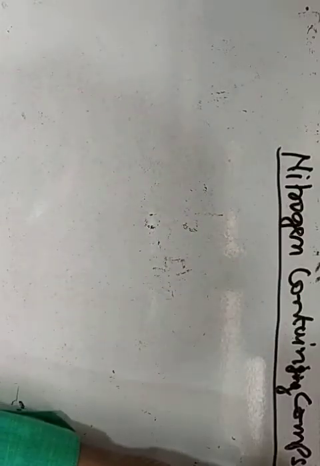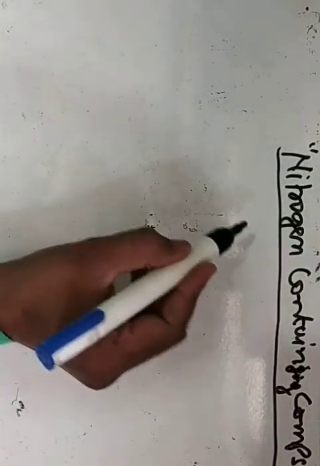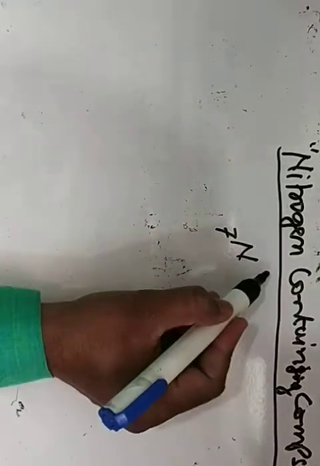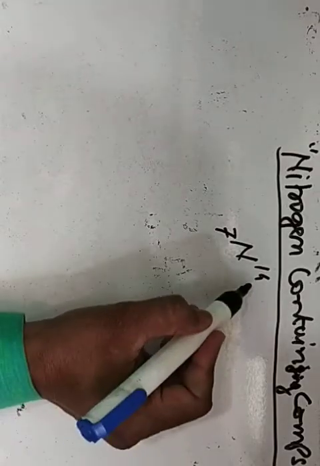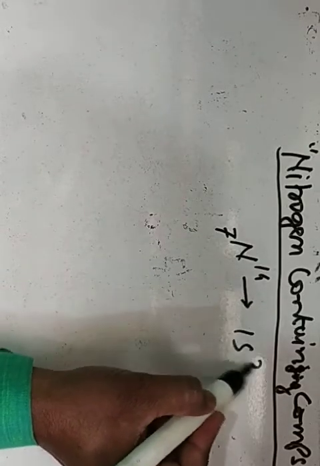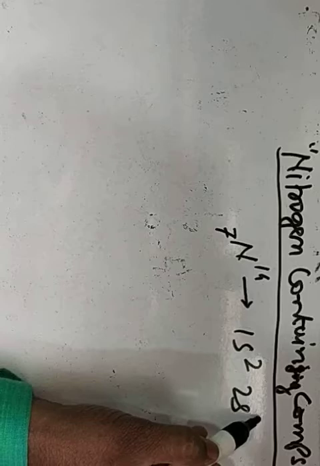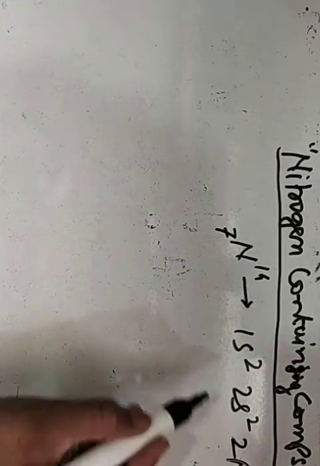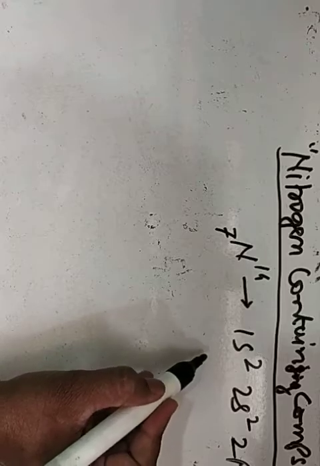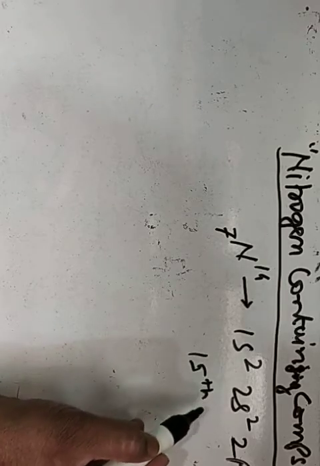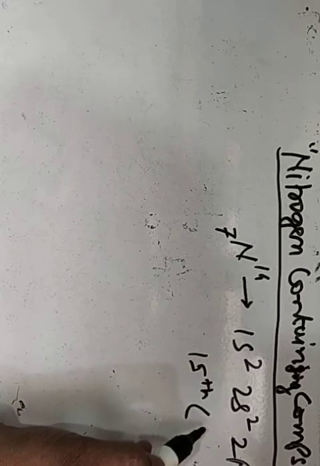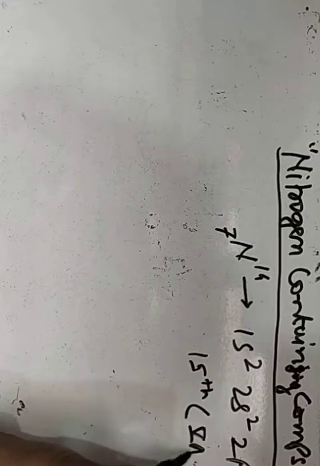Nitrogen is known to you: its symbol is N, atomic number is 7, mass is 14 for the normal isotope. Its electronic configuration is 1s2, 2s2, 2p3. It is a 15th group element present in the p block, 15th group or 5th A group element.